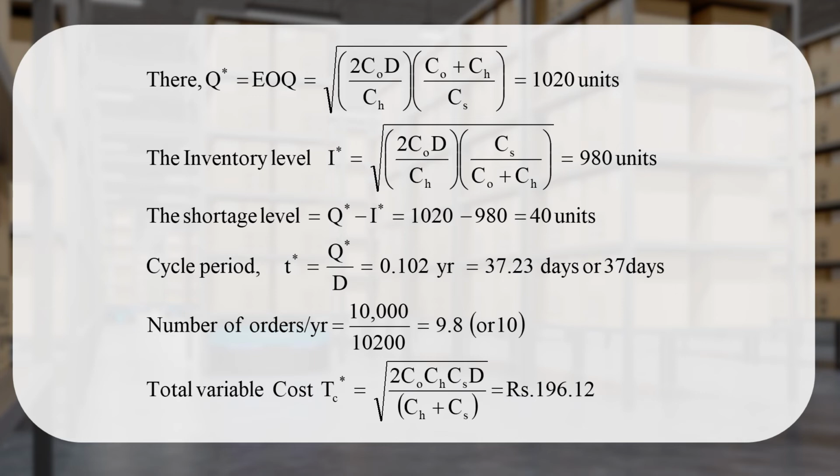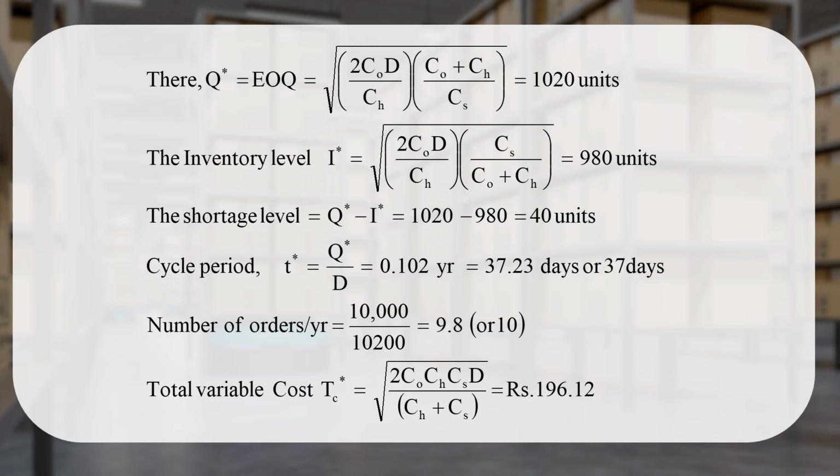Now you are also interested to find out the number of orders per year. So please take the reciprocal of the cycle period, that is D upon Q, and you will find 9.8 or 10 orders.